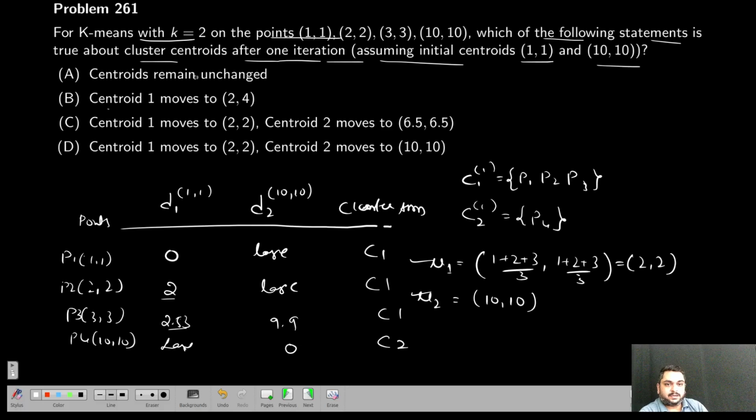So what they are saying, centroids remain unchanged? No, initial centroids were (1, 1) and (10, 10). Now they have become (2, 2) and (10, 10). So this is wrong. Centroid 1 moves to (2, 4)? Centroid 1 is moved to (2, 2), so this is also wrong. Centroid 1 moves to (2, 2) and centroid 2 moves to 6.5? No, it remains the same (10, 10). This is also wrong. Centroid 1 moves to (2, 2), yes, that is true, and centroid 2 moves to (10, 10), yes, that's true. The correct answer.